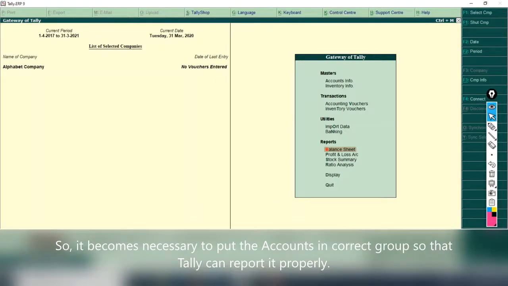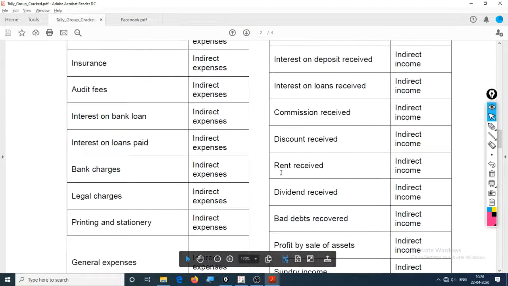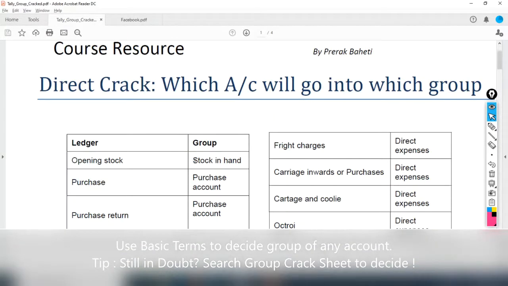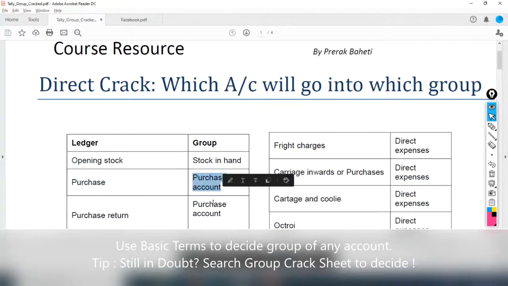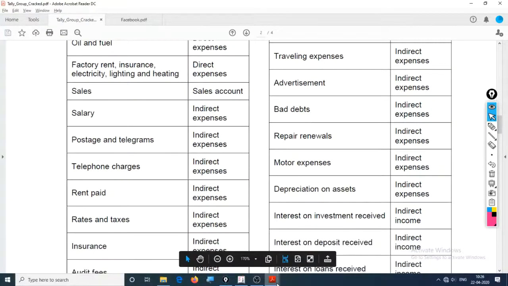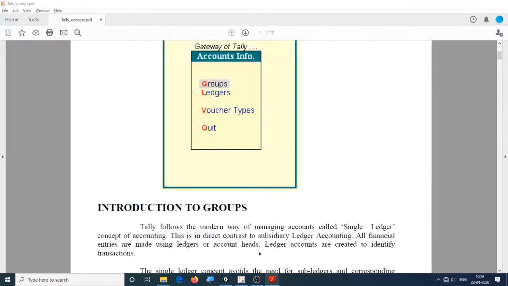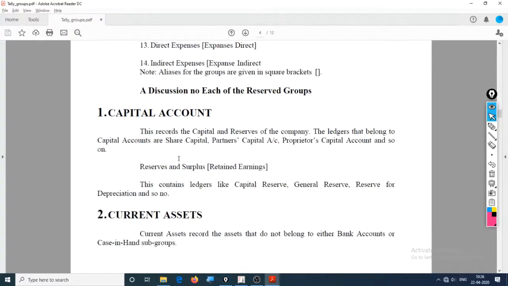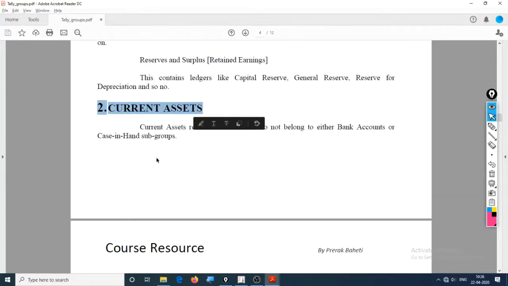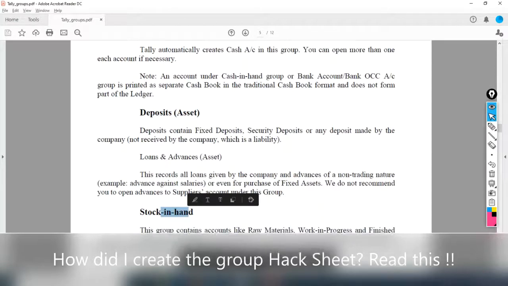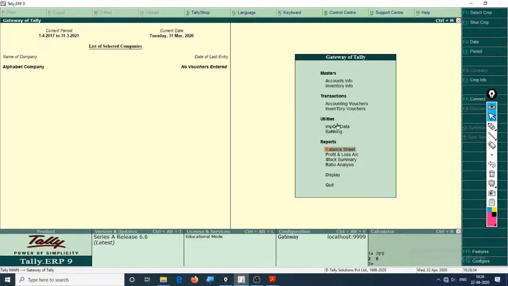And also I have with me this cheat sheet. Whenever we create an account in Tally, if you have any trouble deciding which group it should go to, just for example take purchase, so it should go to purchase account. I'll show you when we create a ledger or an account in the next lecture, but now you can understand what a group is. And there is another file that I have created which shows which account. It involves all the definitions again, like current assets include bank account, cash in hand, deposits, stock in hand, integrated accounts.